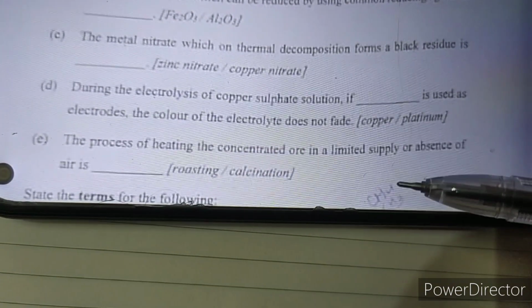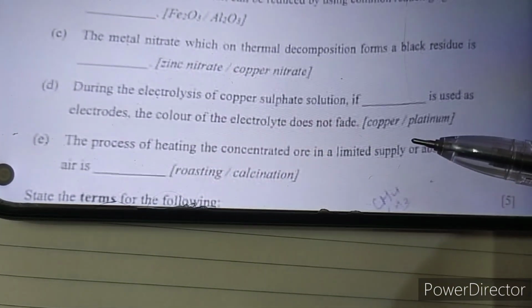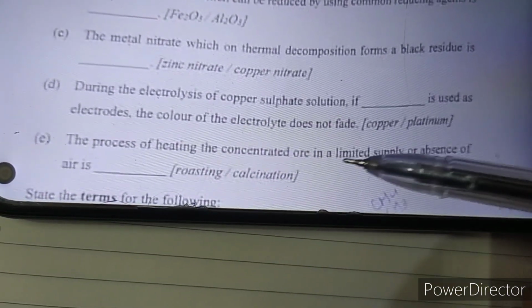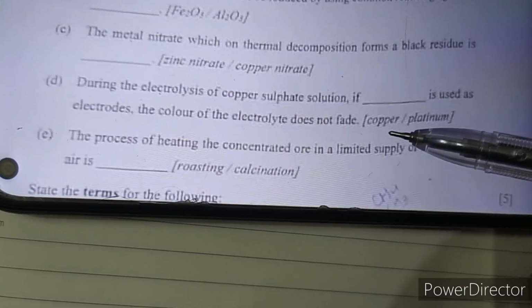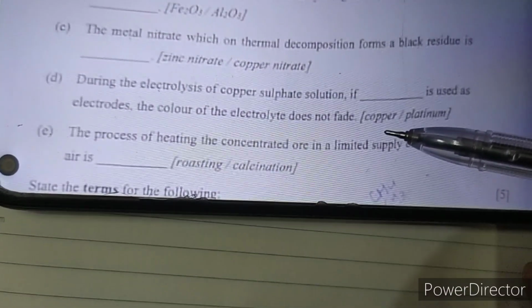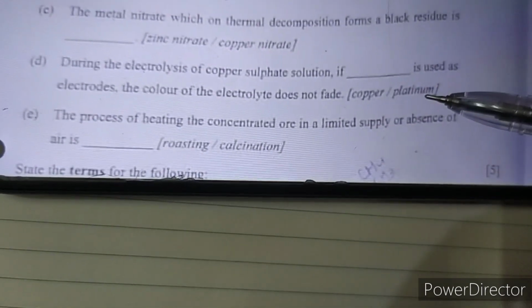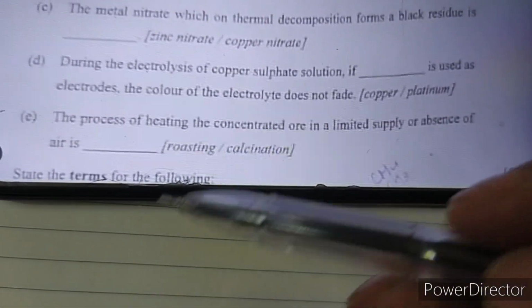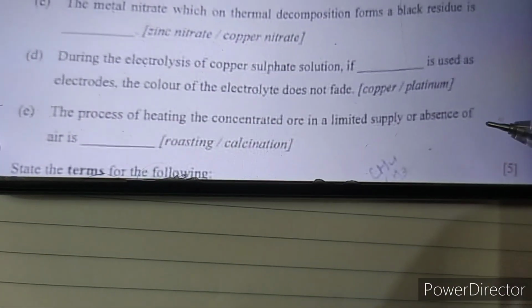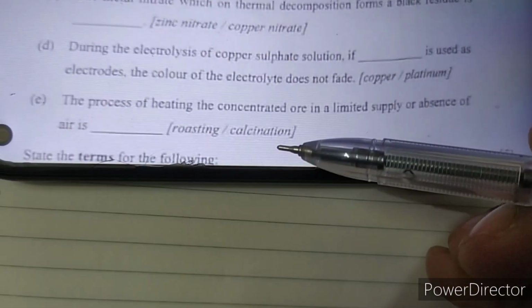During electrolysis of copper sulfate, the color will not fade if you use copper electrodes, because copper ions are not used up from the electrolyte, and if you use platinum, it will gradually fade. The process of heating concentrated ore in a limited supply of air is calcination.